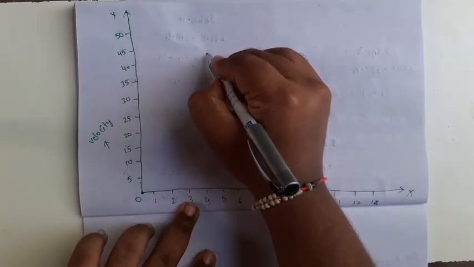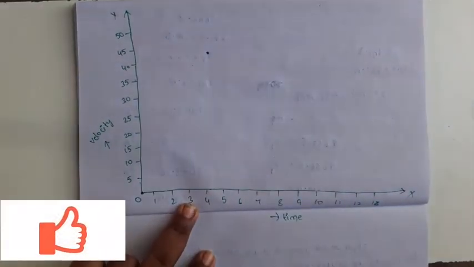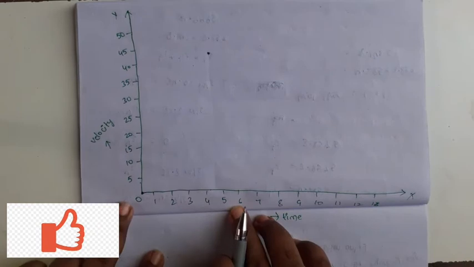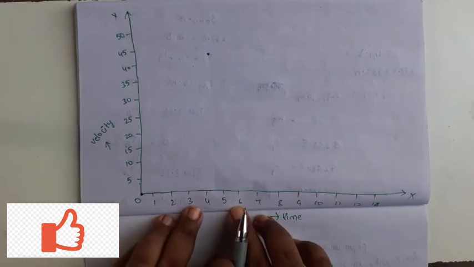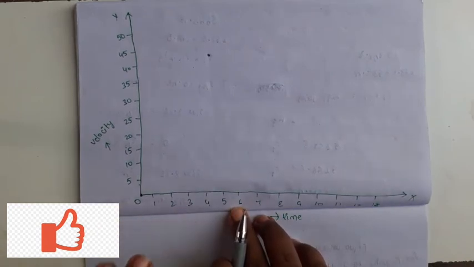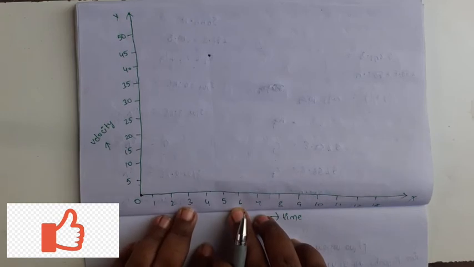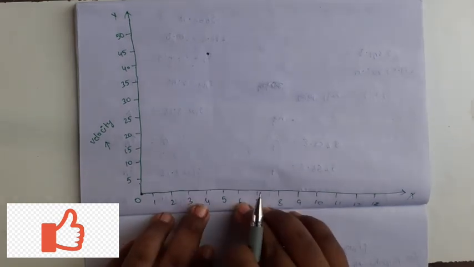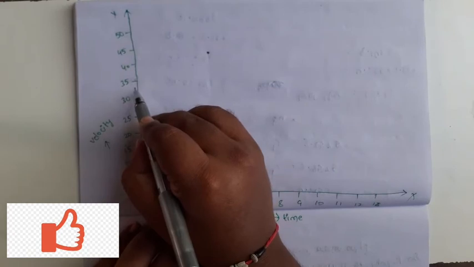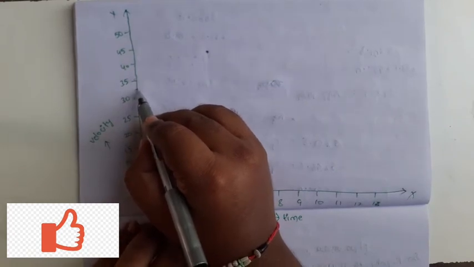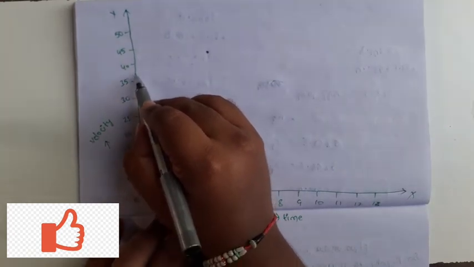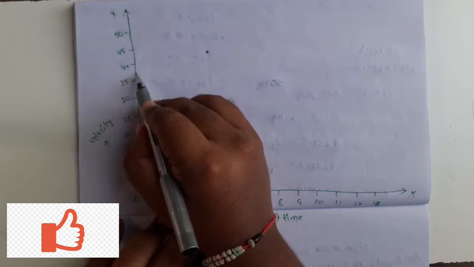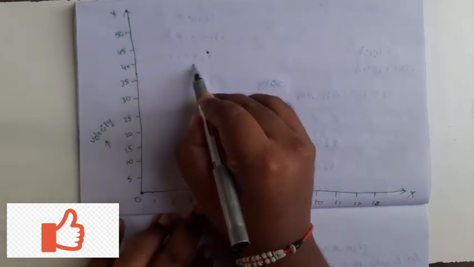This is the point. Next, v2 velocity is the rebound's velocity, value 37.8. So 37.8 velocity value at the same time, 37.8. So here.